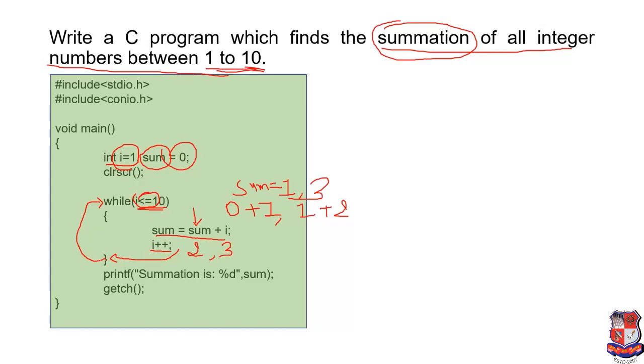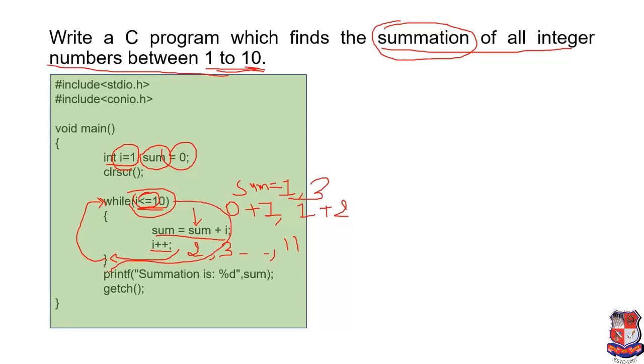Now control goes to here, and from here it goes to the condition. The condition is checked again, 3 less than or equal to 10. The condition is true, statements are executed, and such a situation is repeated again and again till the value of I becomes 11. When the value of I is 11, then the condition is false and control is given directly to here.